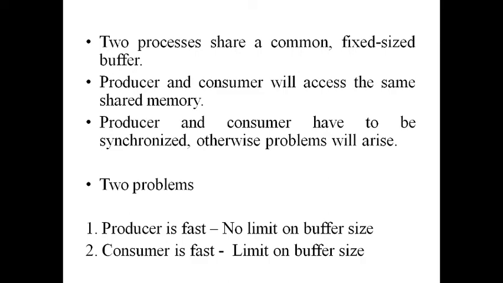Producer and consumer have to be synchronized, otherwise problems will arise. If both chef and customer are not synchronized, then problems will arise, because here the customer wants to eat many items, but the producer is not giving, because the customer has not paid the bill. The customer and producer are unknown to each other.